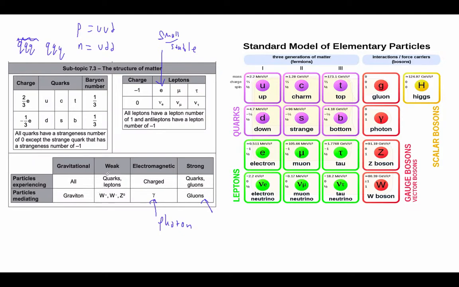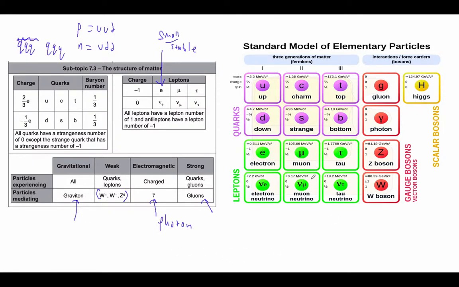The weak force is experienced by quarks and leptons, and these are the things that mediate the weak force. And then, of course, gravity is the one force that binds them all. All particles experience gravitational force, and the as yet undiscovered graviton will be the thing that mediates that.